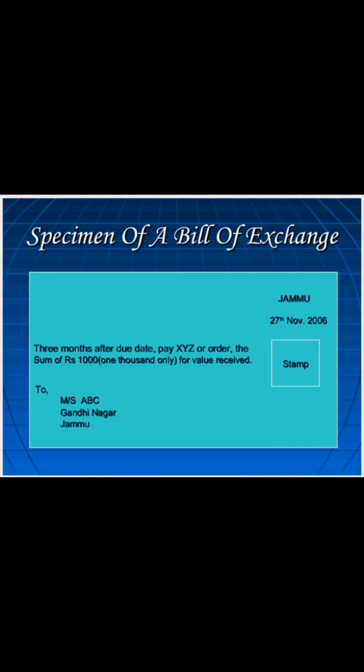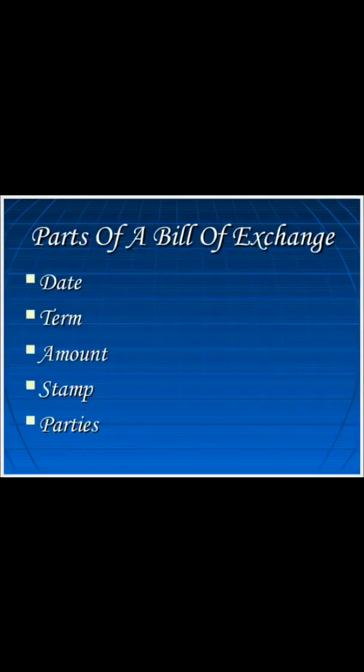It should be signed by the maker also. We have already seen the specimen of a bill of exchange. So the various things there were, first, the date. That means the date on which the bill of exchange was made or created.